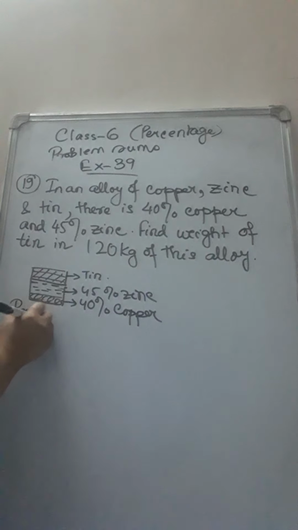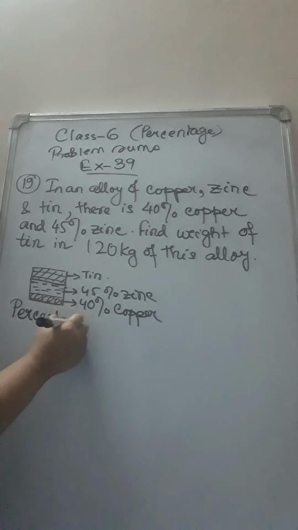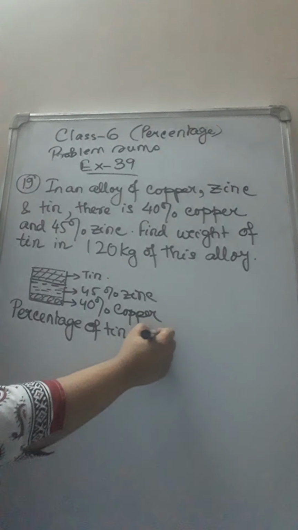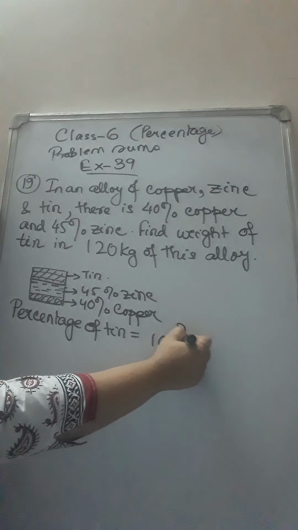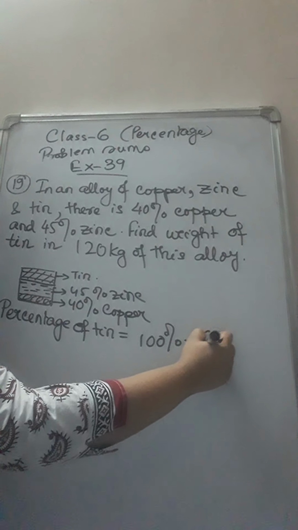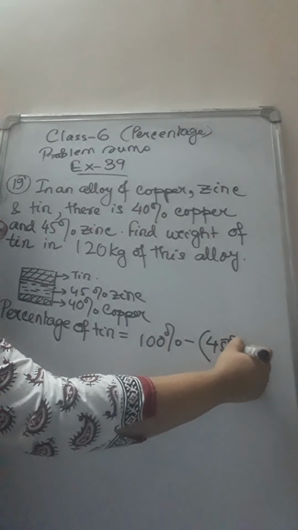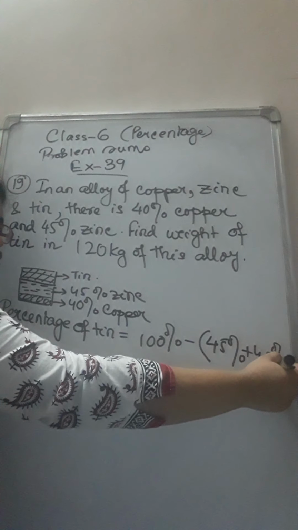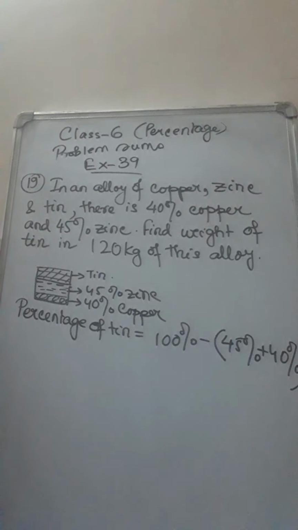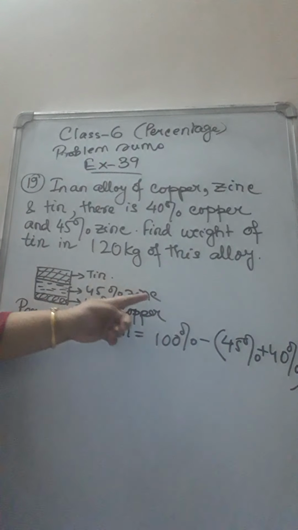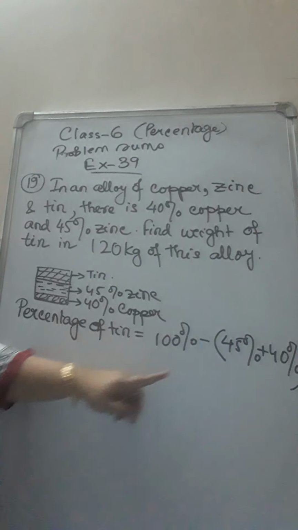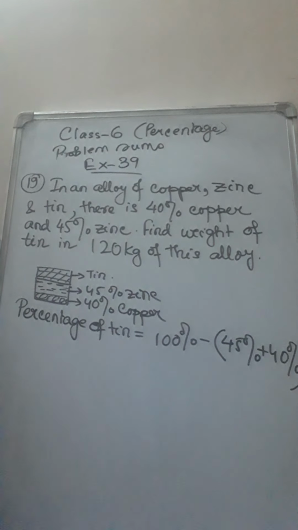First you will proceed: percentage of tin equal to 100% minus the percentage of zinc as well as copper. Before starting this statement, you can also write two additional statements: given percentage of zinc equal to 45, given percentage of copper equal to 40%.